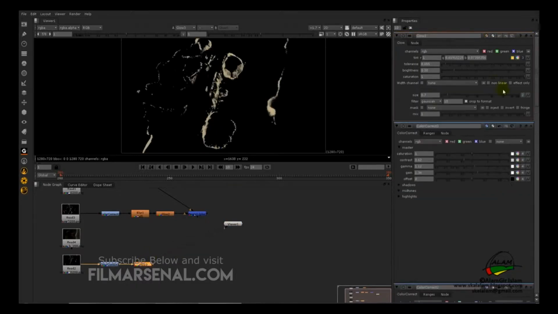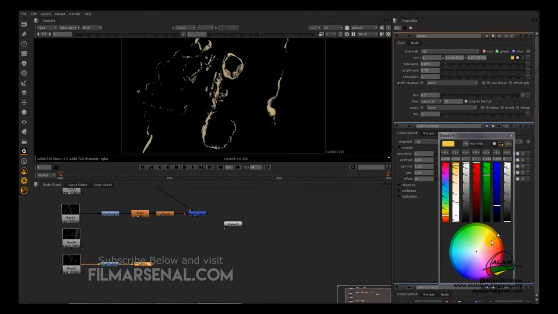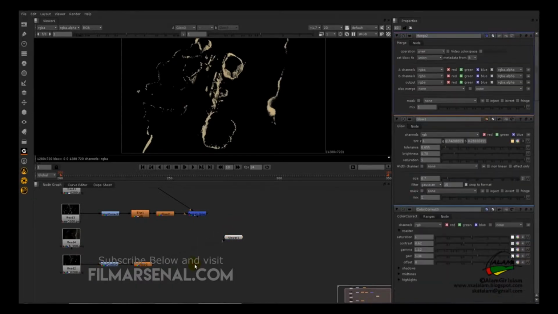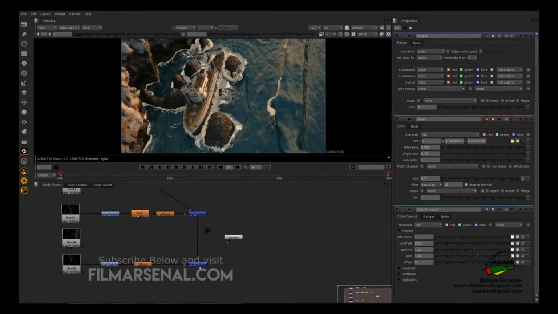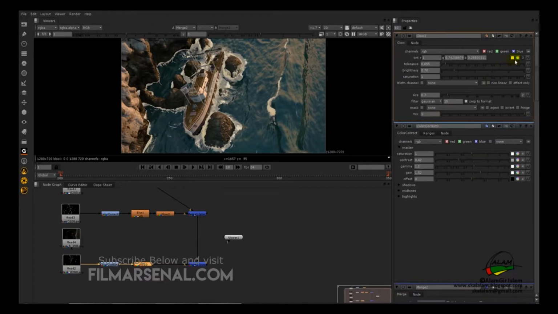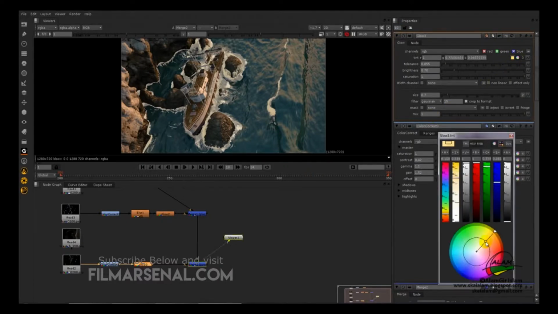Okay, maybe we'll decrease the yellow tone and we'll drop a merge node, connect A to the splash, connect B to the foam. We would want to reverse this, so we'll select it and hit Shift X. We have our splash particle. We'll change the color correction settings and we'll decrease the tint for the glow.